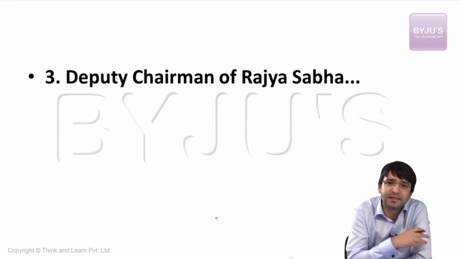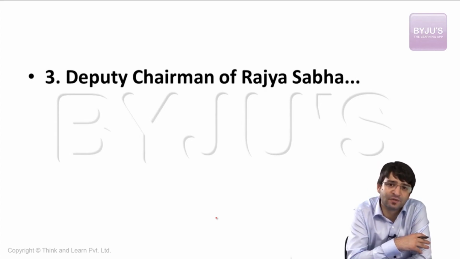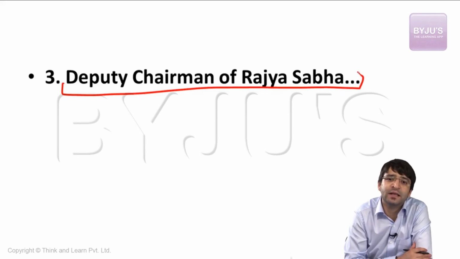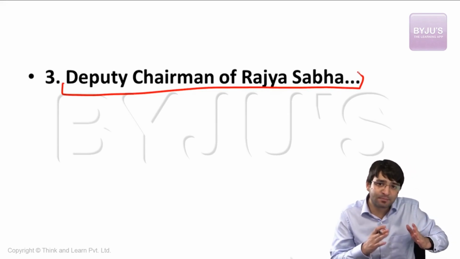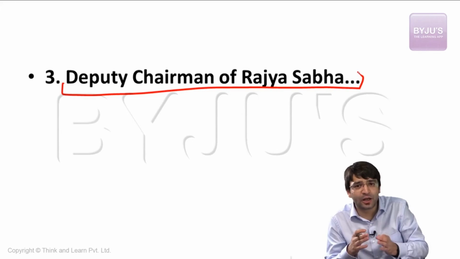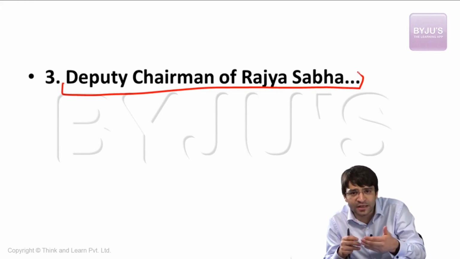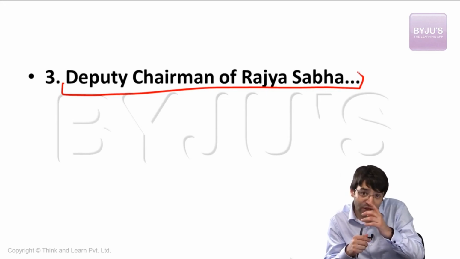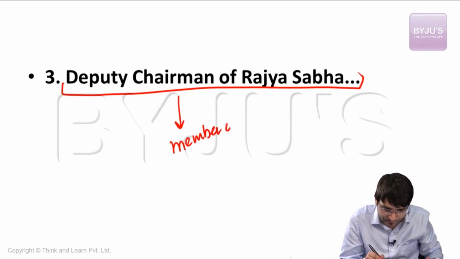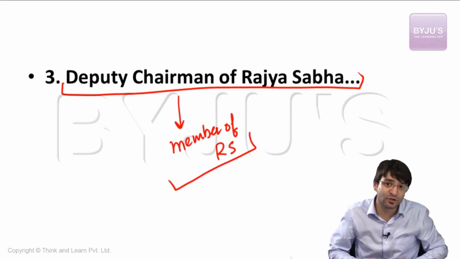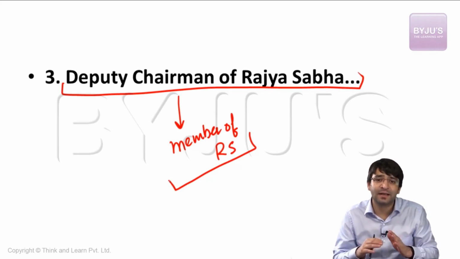If Vice President of India is not present in Rajya Sabha, who is not presiding over the meetings of Rajya Sabha, in that case, Deputy Chairman of Rajya Sabha shall preside over the meetings of the particular house of Rajya Sabha. That means just like we have Speaker and Deputy Speaker in Lok Sabha, we also have Chairman and Deputy Chairman in Rajya Sabha. Chairman is the Vice President of India. Deputy Chairman is the presiding officer who presides over Rajya Sabha in absence of the Vice President of India. But this Deputy Chairman of Rajya Sabha is a member of Rajya Sabha. Unlike the Vice President, who is not a member of Rajya Sabha, Deputy Chairman is a member of the Rajya Sabha.